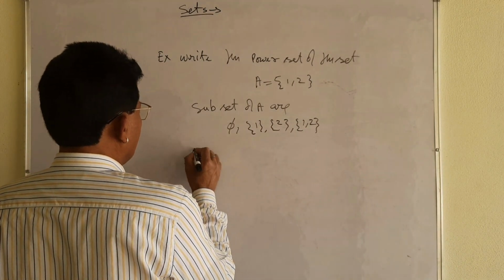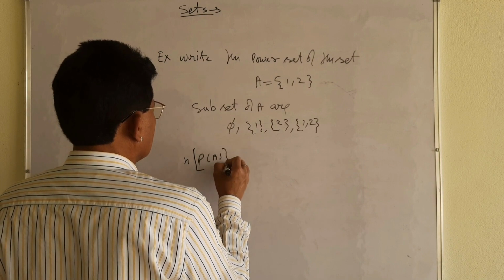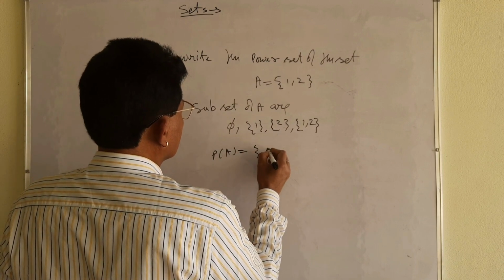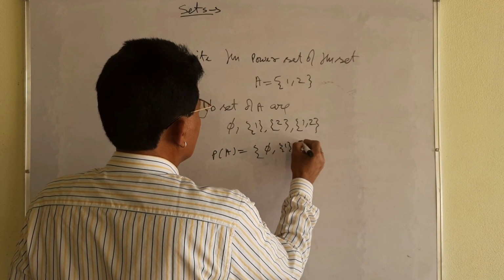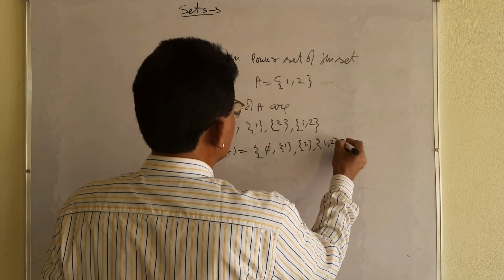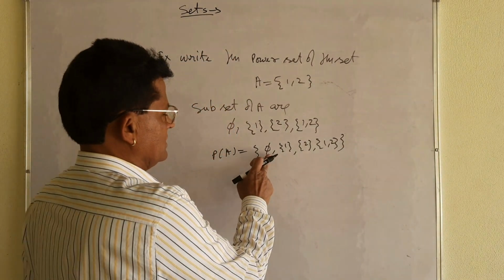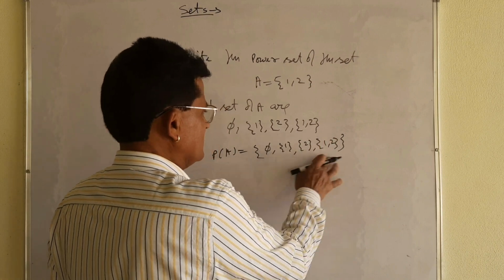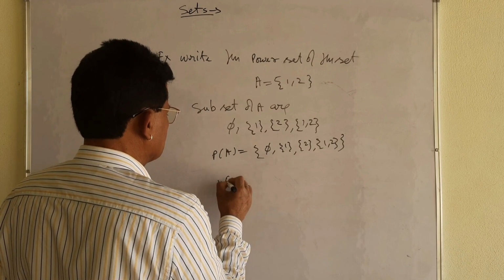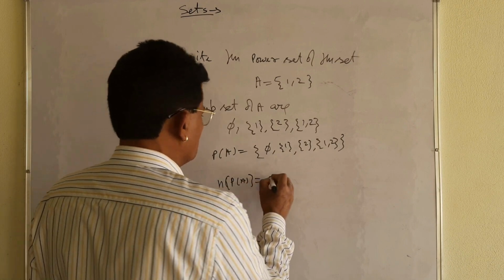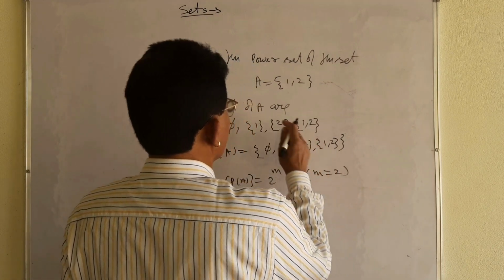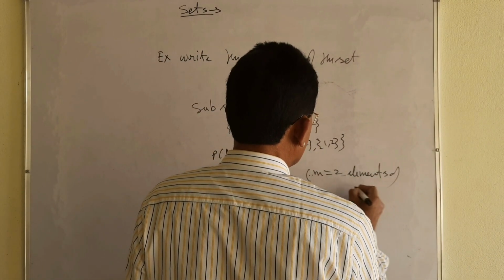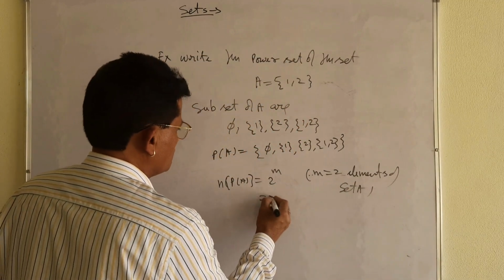So how many elements will the power set have? First write the power set. Let me write the power set of A. It will be equal to, enclose in braces, the empty set, singleton element 1, singleton element 2, and double element {1, 2}. Remember these, otherwise it will be very difficult to solve the problems. These are the elements of the power set. How many elements will be there? 2 to the power m, and what is the value of m? It is 2, the number of elements of set A. So 2 to the power 2 will be 4.